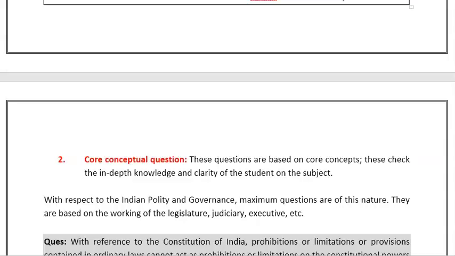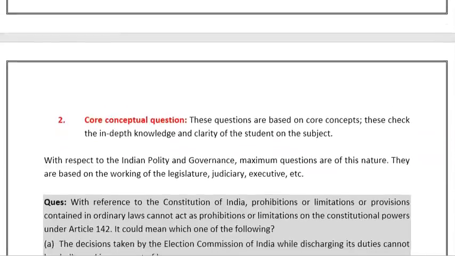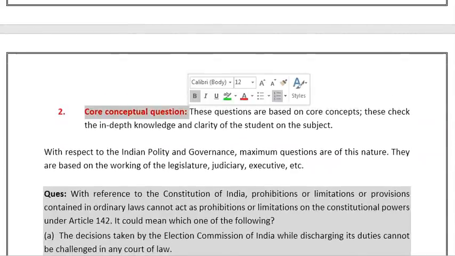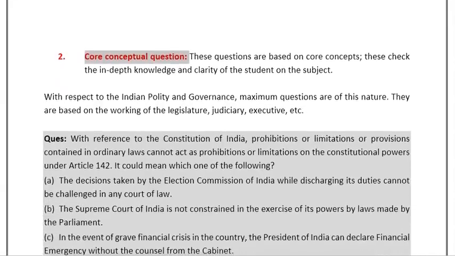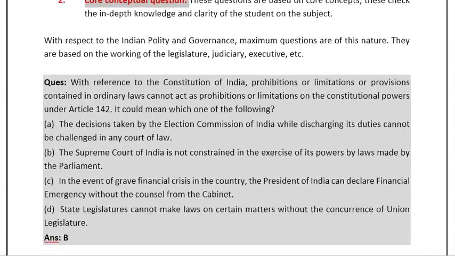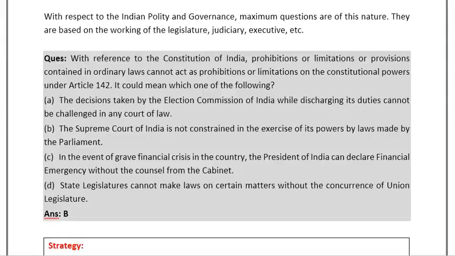Now moving to the second type. Second is the core conceptual questions. These questions are based on core concepts, and this checks the in-depth knowledge and clarity of the student on the subject. And in the case of Indian polity and governance, maximum questions are of this nature because they check the clarity of the concepts related to executive, judiciary or legislature.